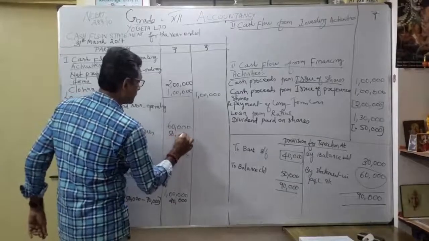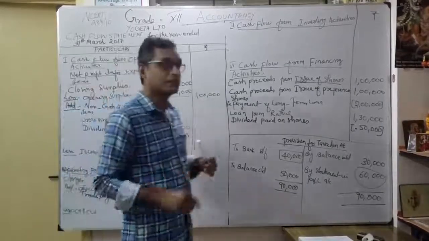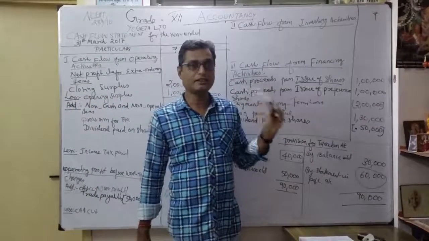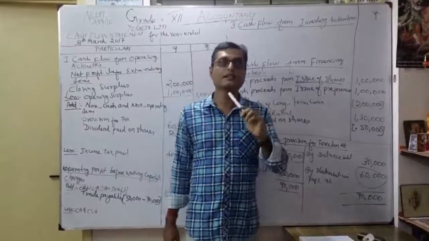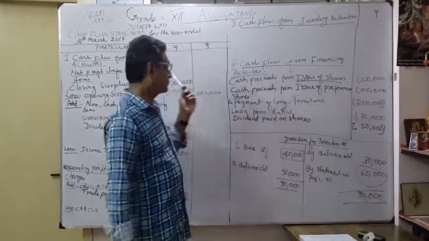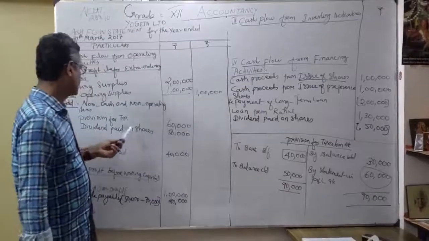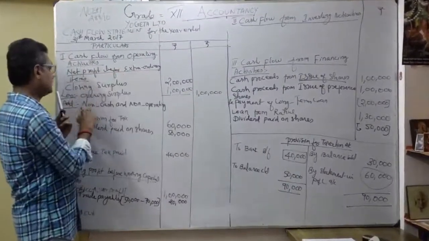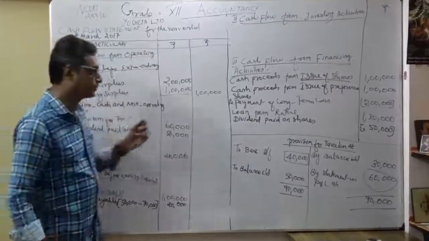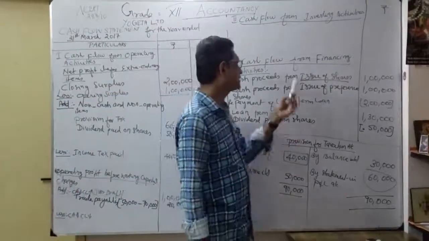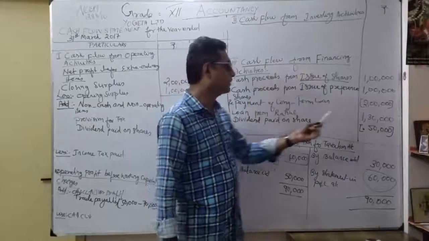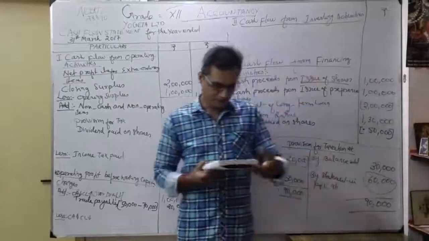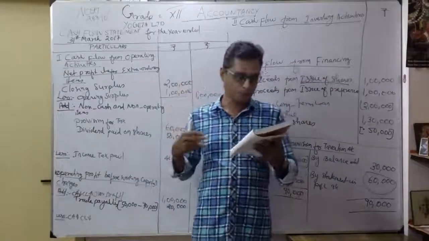See, in the earlier problem, discussed in the previous problem, they given dividend, proposed dividend, last year, current year. For that, we did accordingly. Here they given only one adjustment, dividend paid on share. That's why I'm going to show in operating activities also my payment, dividend paid on shares. I'm going to add it under the net profit before extraordinary items. Under that, it's coming under non-operating items. Correct. Similarly, here also dividend paid on shares. I'm showing under finance activities 50,000 within the bracket. Okay, that's our adjustment. We finished. Now move to the asset side. Correct. So liability side over. Now move to the asset side.